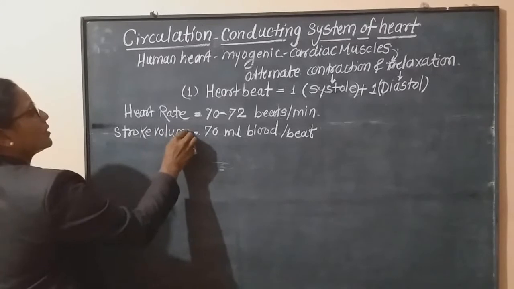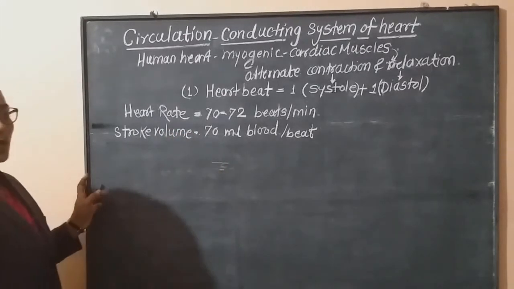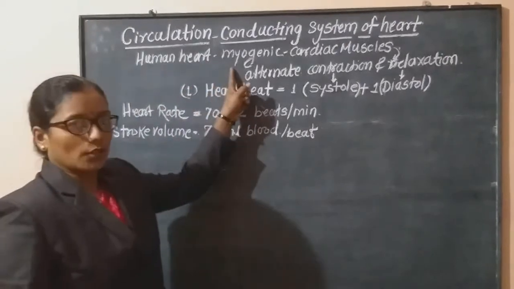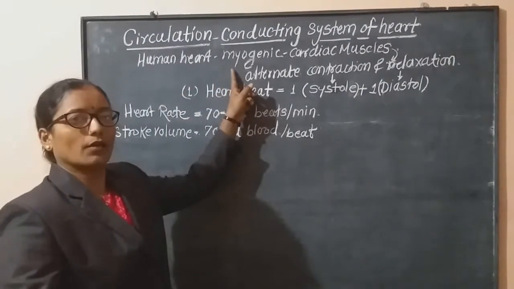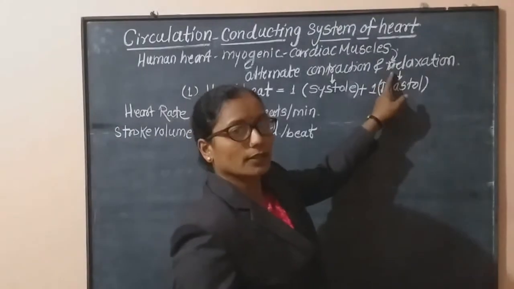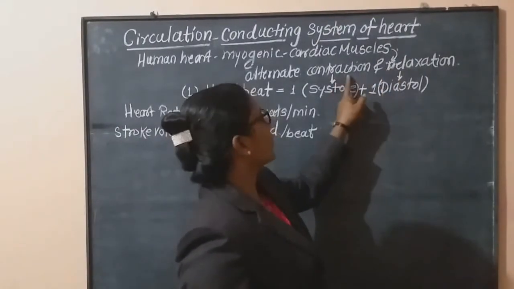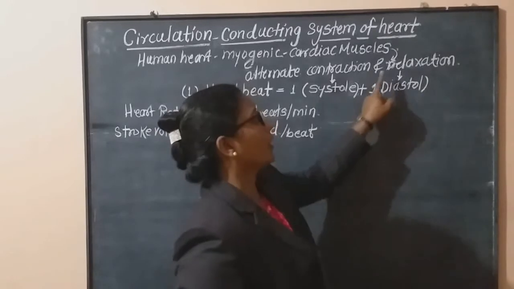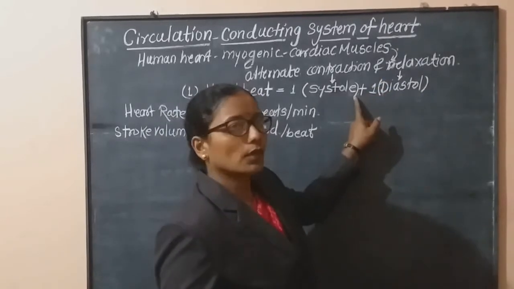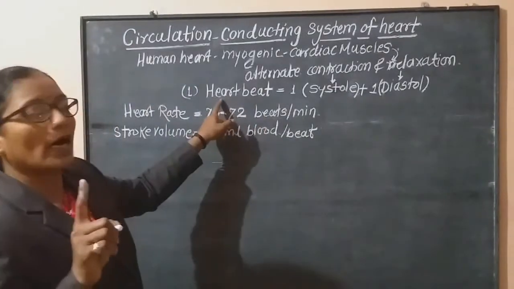What is called stroke volume? Now listen carefully. The human heart is myogenic because cardiac muscles have the ability to contract and relax the heart wall. This contraction is called systole. The relaxation is called diastole. One systole and one diastole form one heartbeat.